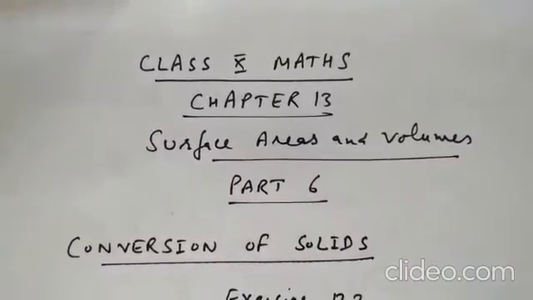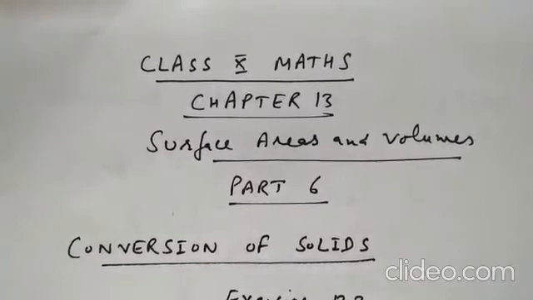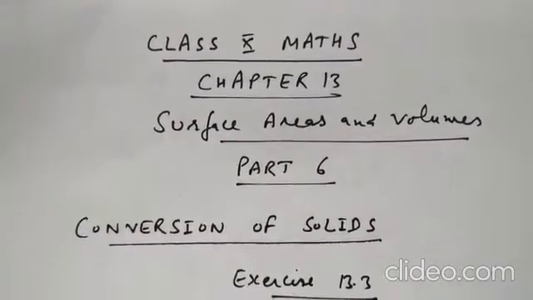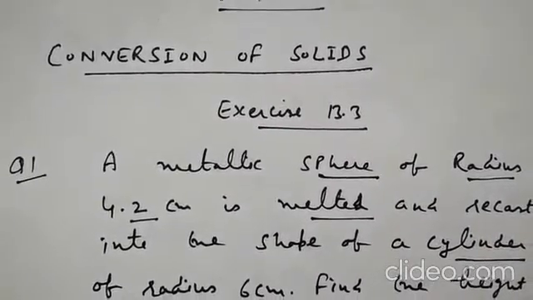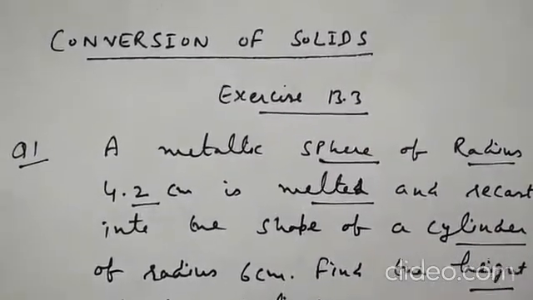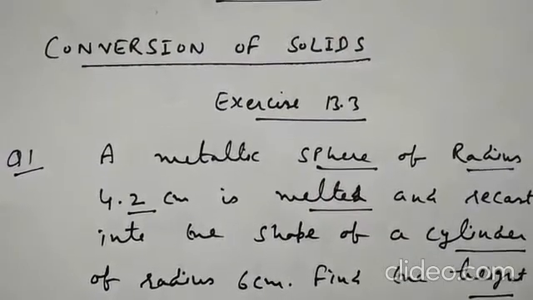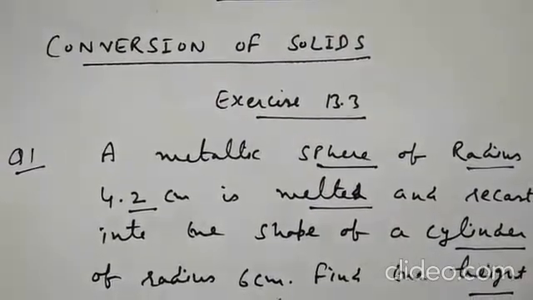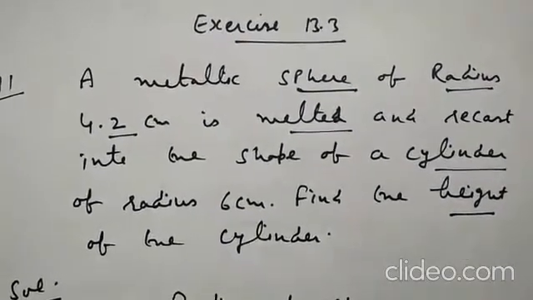Hello students, we continue with chapter 13, surface areas and volumes, part 6. Now next topic is conversion of solids. When a solid is melted to form the other solid, volume remains same. So we are starting with exercise 13.3, question number 1.